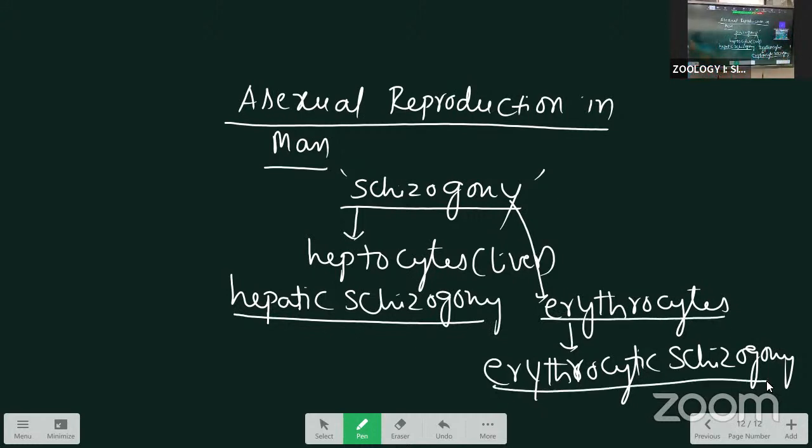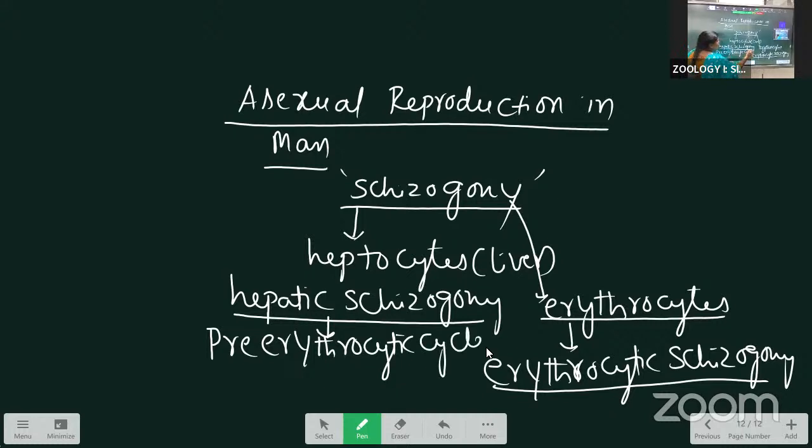Next, the hepatic schizogony has two cycles: the pre-erythrocytic cycle and the exoerythrocytic cycle. In the hepatic schizogony, two cycles are there. In the erythrocytic schizogony, only one cycle is present. This is about the schizogony.